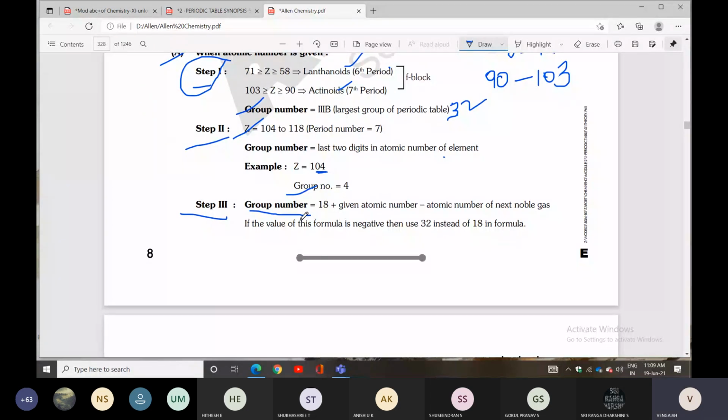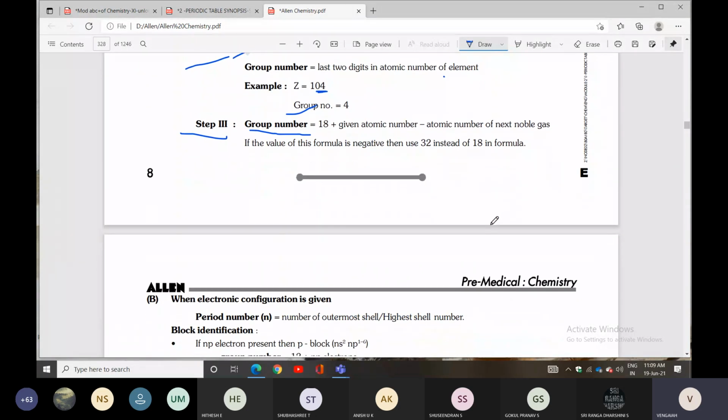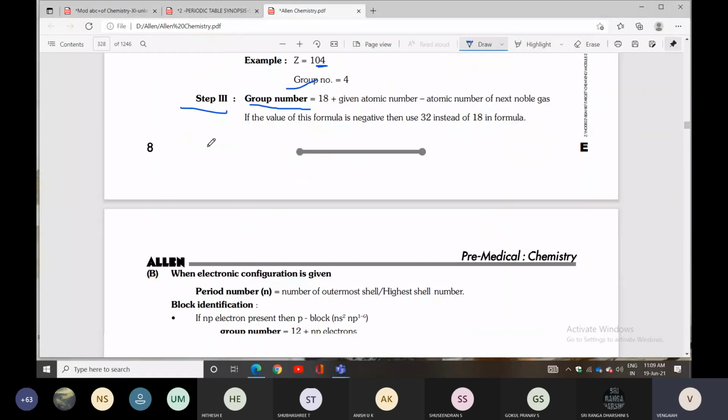Step 3: group number equals 18 plus the given atomic number minus the atomic number of the next noble gas. If the value is negative, substitute 32 instead of 18.